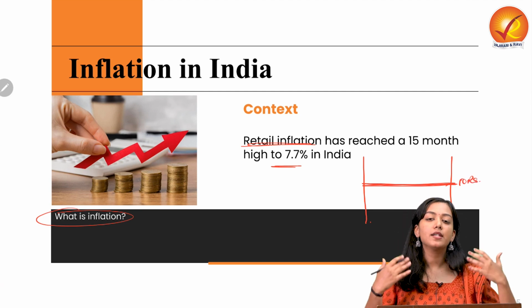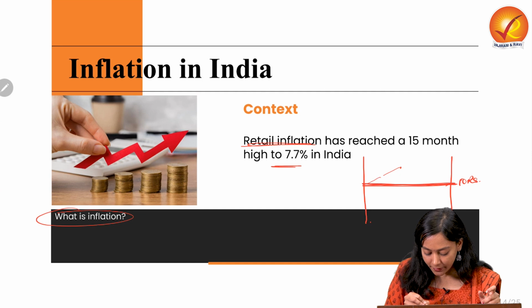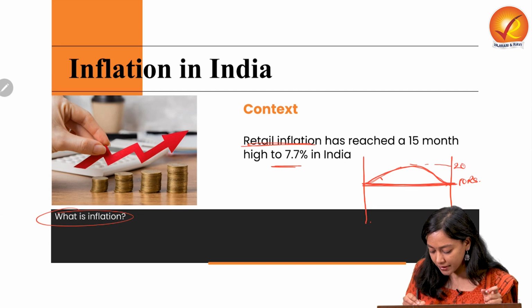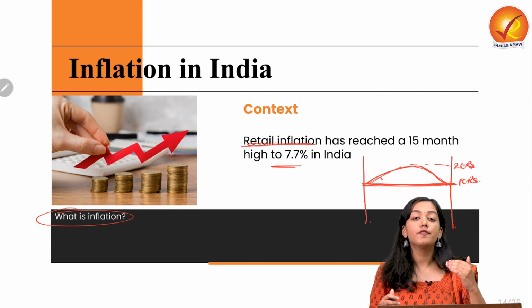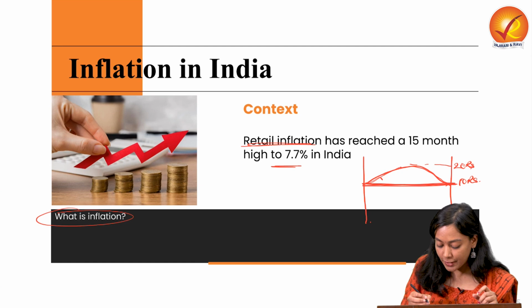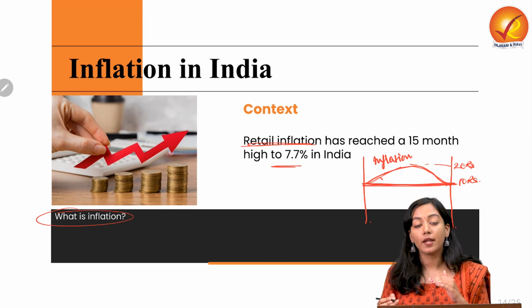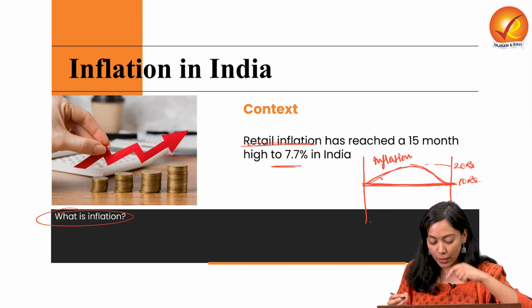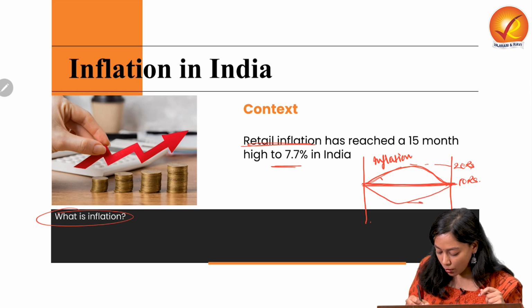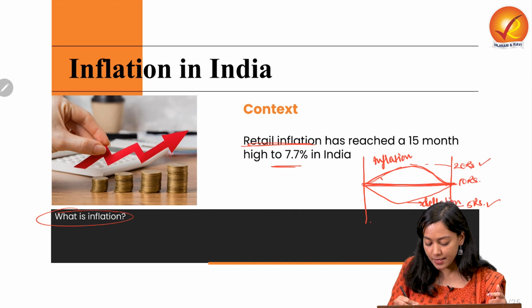Now, due to some demand and supply disequilibrium, something has happened and this price got inflated. This price got inflated to about 20 rupees. So this phenomenon of rise in the general levels of prices of goods and services in a country is known as inflation. The counter phenomenon of it, where the general price level has gone below the standard level, is called deflation. Suppose it has gone to say 5 rupees. So this is deflation and this is inflation.